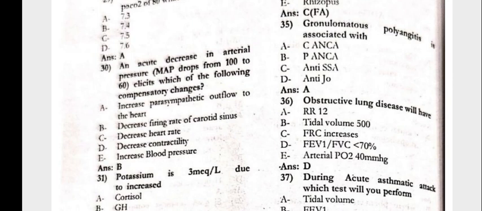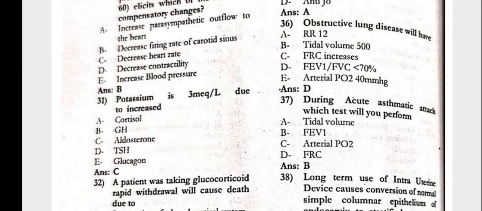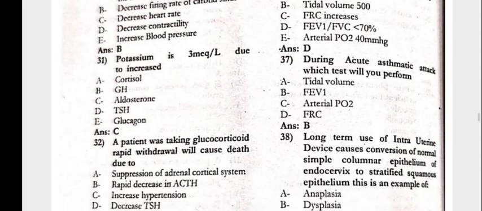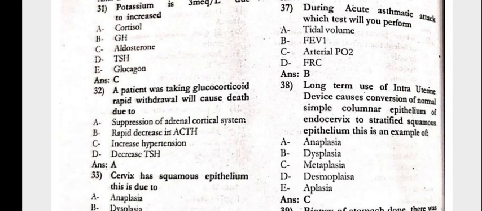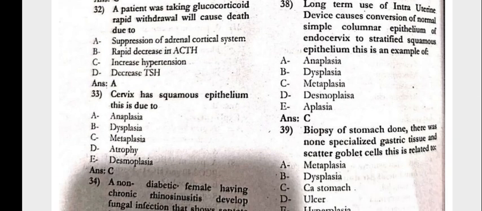In acute decrease in arterial pressure, mean arterial pressure elicits which of the following compensatory changes? The decreased firing rate of the carotid sinus. The potassium is 3 mEq/L due to the increase in aldosterone. The patient was taking glucocorticoid. Rapid withdrawal will cause death due to suppression of the adrenocortical system. The cervix has squamous epithelium. This is due to the metaplasia.